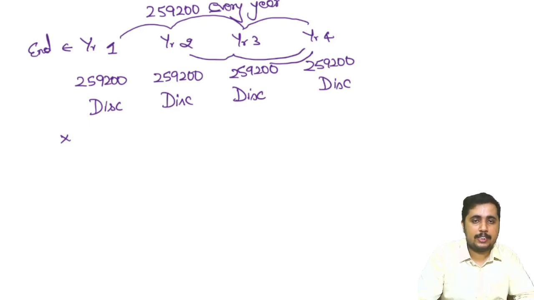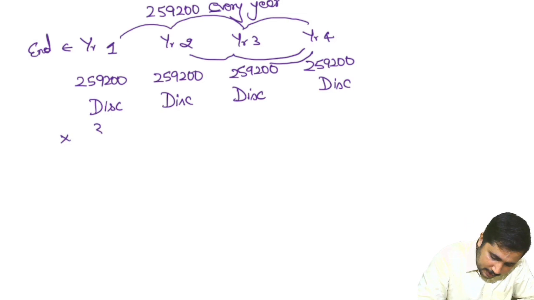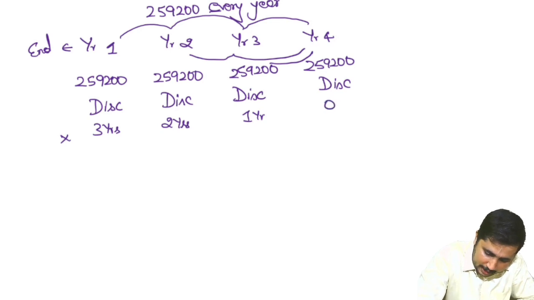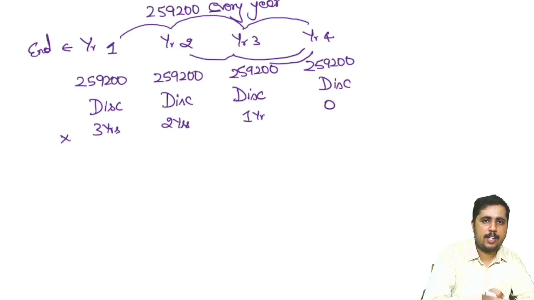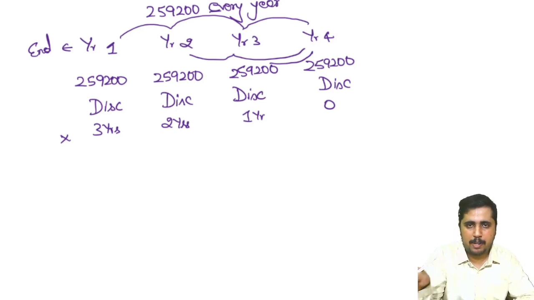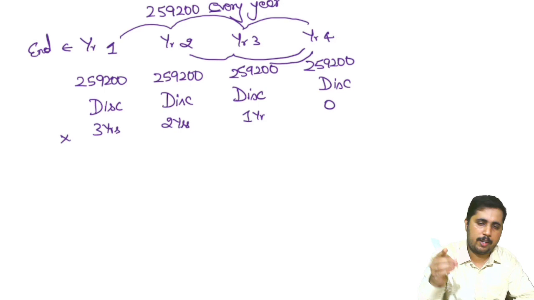How do we apply the discounting factor? I need to apply 3 years discounting factor, here 2 years discounting factor, 1 year discounting factor and nil discounting factor. Reason being, last year, that year itself you have to pay. So no discounting, because whatever value you have set aside, that will be paid. 1 year previous to that, only 1 year gap is between my payment date. Therefore, one discount. Then it goes on for the rest of the years.